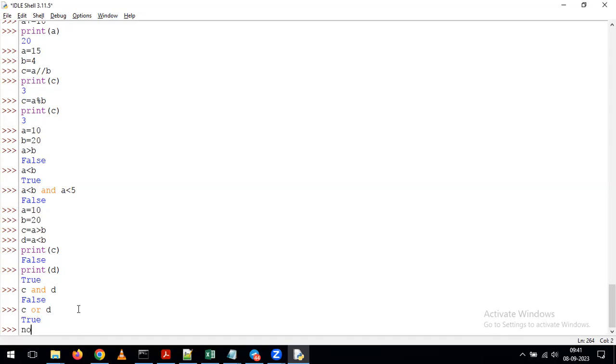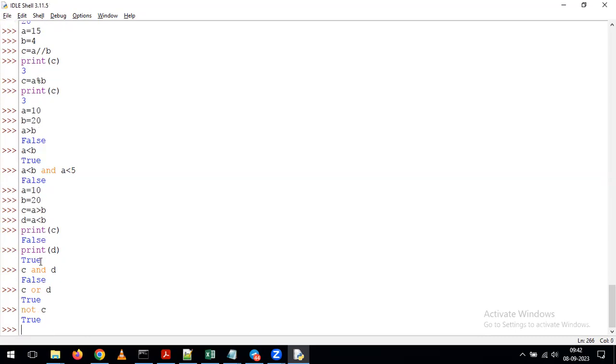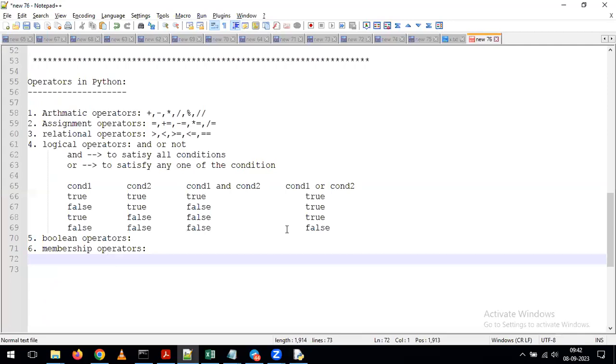Now, for example, I am giving not C. Any guesses what will happen? I am giving not C. True. See here, whenever we are applying the not operator, it is converting the true value to a false value and the false value to a true value. Coming to see here, what's the value we are having? False. Now we are giving it as not C, which is nothing but converting the false value to a true value.